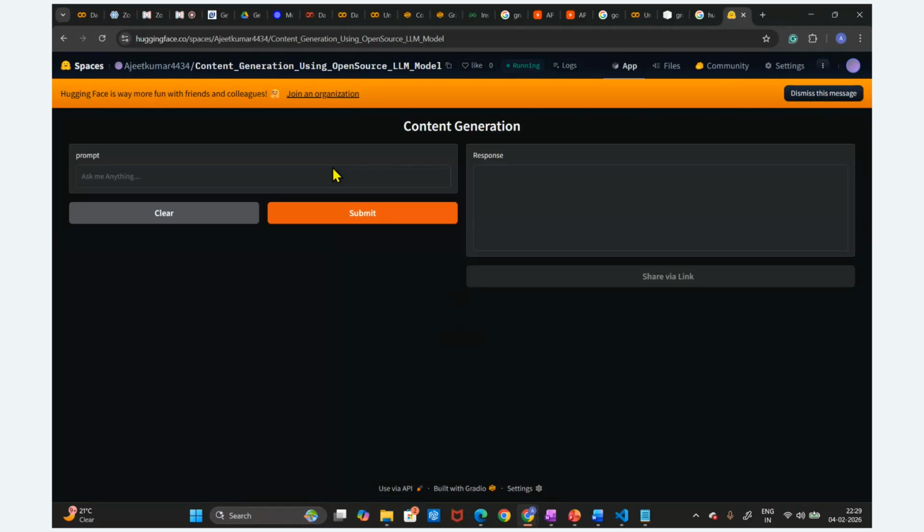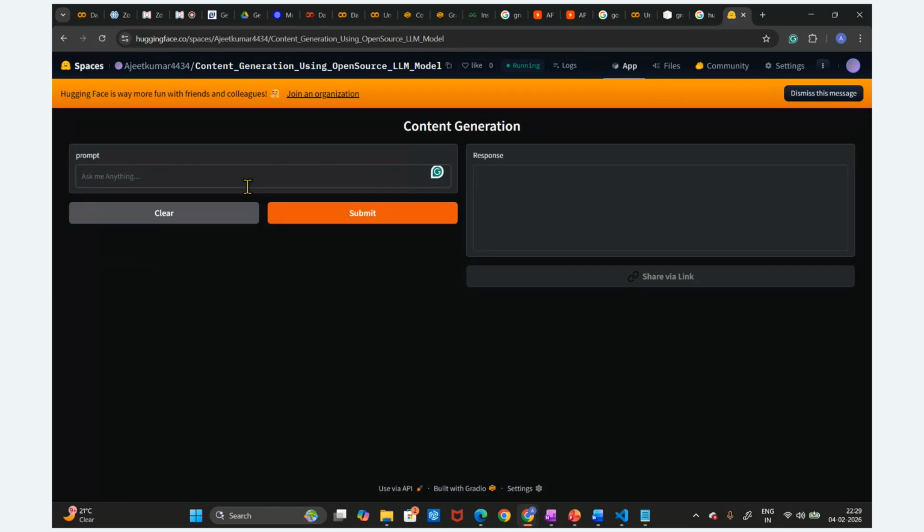Now this is there forever, guys. This is permanently hosted on Hugging Face, right? Hugging Face has provided some memory and some space free of cost, 16 GB of RAM. So we can utilize this model.